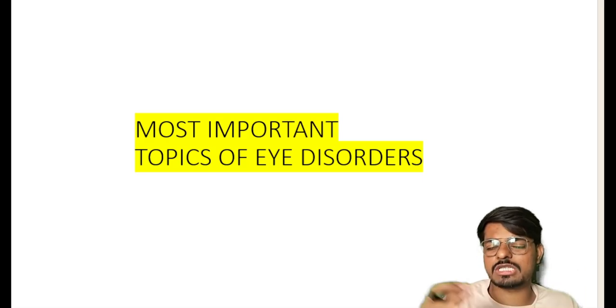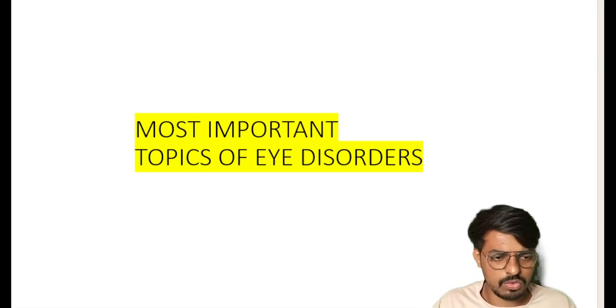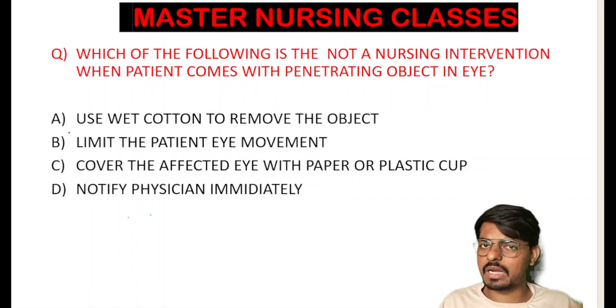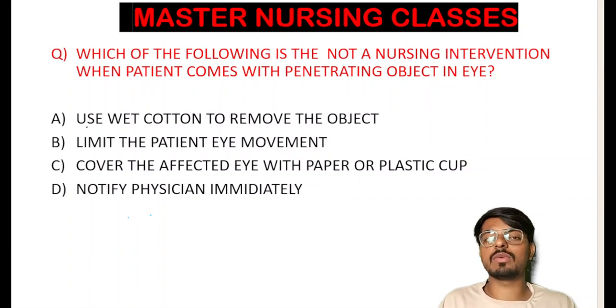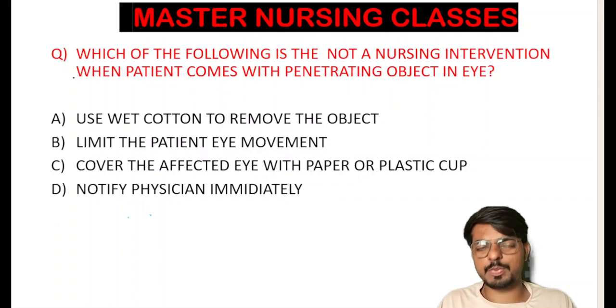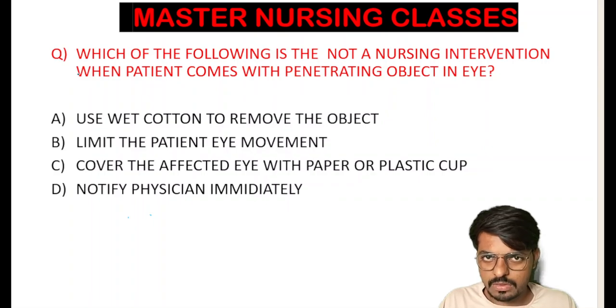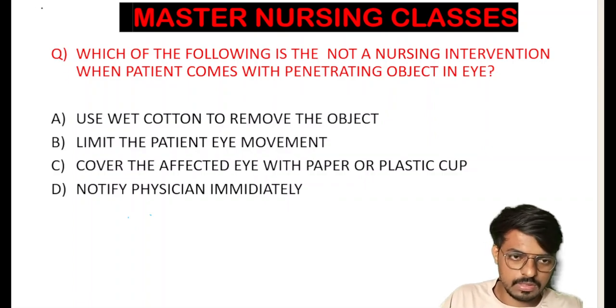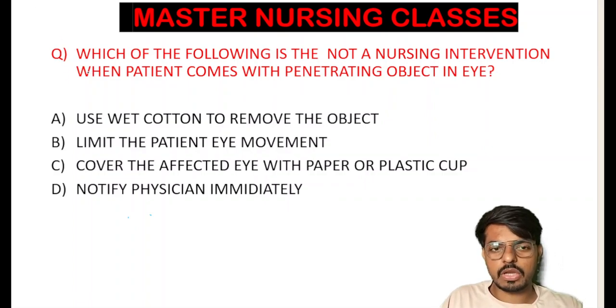Without wasting time, we will start today's class, and the first question of the class comes like this in front of you. Read the question carefully and completely, and take your action as a nursing officer working in AIIMS. Think you are a nursing officer working in AIIMS and you are getting this particular scenario in front of you. The question is simple: which of the following is not a nursing intervention?